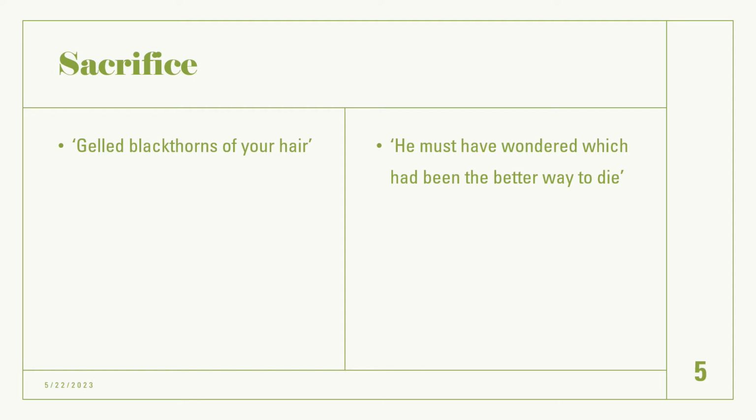And when she says he must have wondered which had been the better way to die, she is wondering whether he sat there and thought about whether he should have just physically died and actually sacrificed himself, or whether he understands that now he has died emotionally and everyone around him pays no attention to him anymore. He's lost his family. He's seen as a coward.